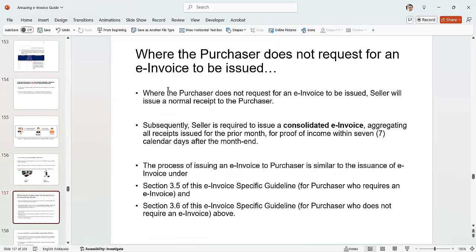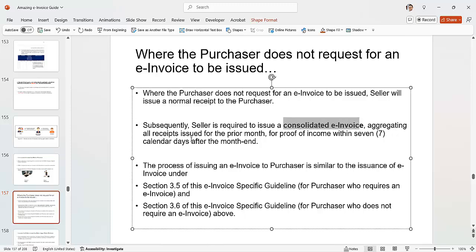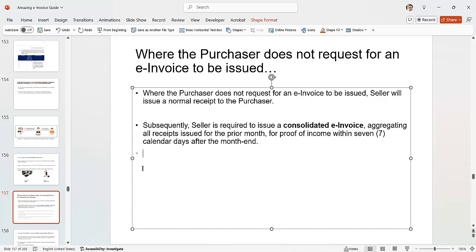If the purchaser does not require an e-invoice, the seller issues a normal receipt to the purchaser. The seller is required to issue a consolidated e-invoice covering all the proof of income within 7 calendar days after the month end. So same goes here, this is not needed to read.